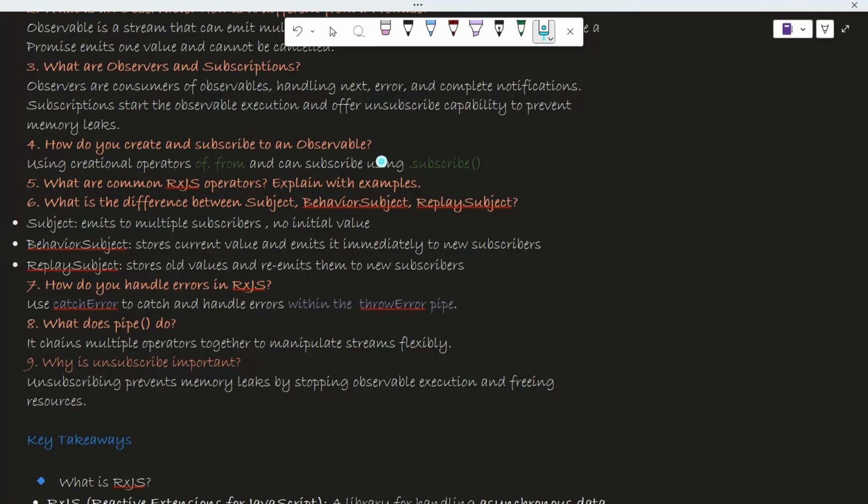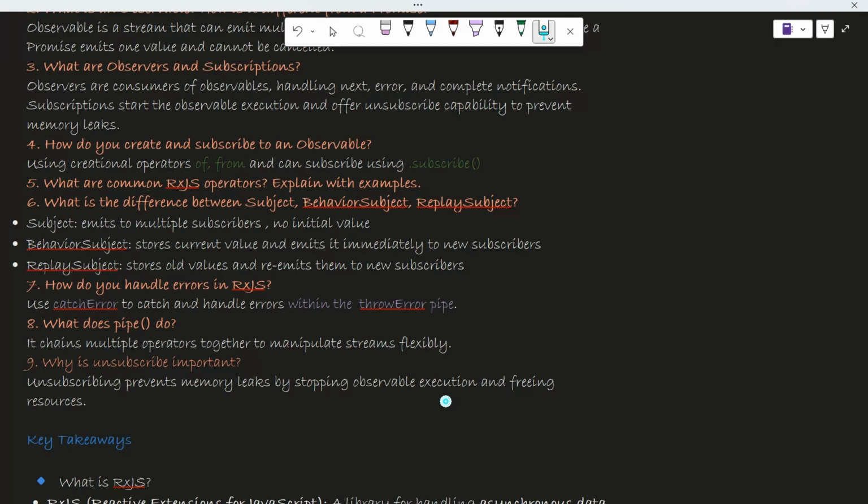So what we have done is said: start the execution of the observable, right? This is all that subscription does. And then we need to unsubscribe to prevent what? Memory leakage. This is often asked, I have written it here also: why is unsubscribe important? It is important because it prevents memory leaks. Then someone can ask whether only unsubscribe is there to prevent this memory leakage, or there is something else also to unsubscribe.